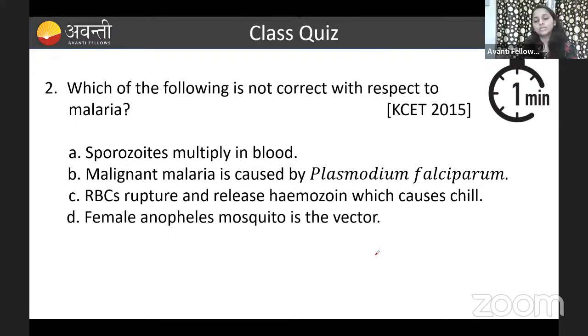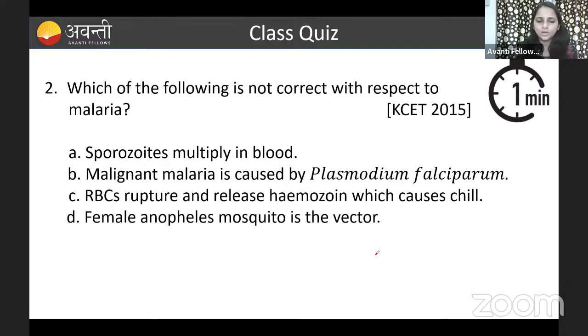It is not going to multiply at the starting stage, in the sporozoite stage. In the blood, it multiplies in the merozoite stage, not in the sporozoite stage. So that is the reason option A is wrong. Since you are asked for the not correct statement, option A is the correct answer for this.